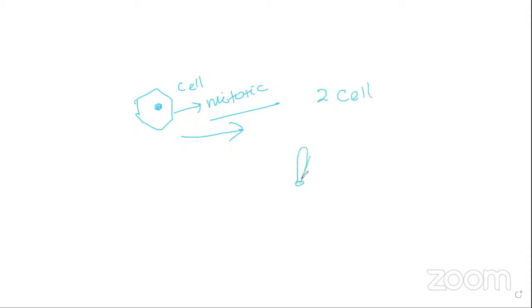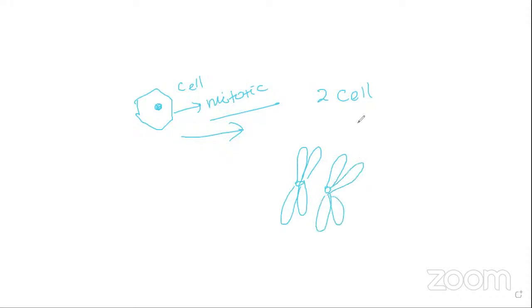Mitosis is nothing but the cell division which occurs in somatic cells, isn't it? So as a result, what happens? You will get two cells. For example, this is considered a single cell. When the cell undergoes mitotic cell division, a single cell divides to give two cells, isn't it, my dear? How is it possible? In our cell there is a chromosome, and the chromosome also multiplies.